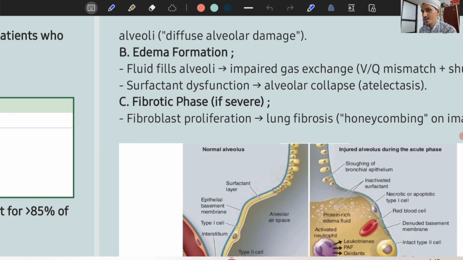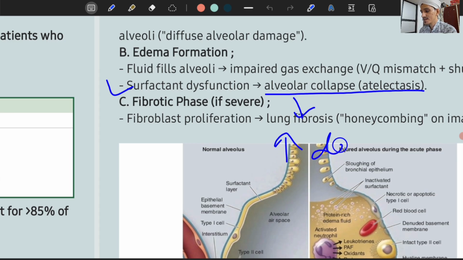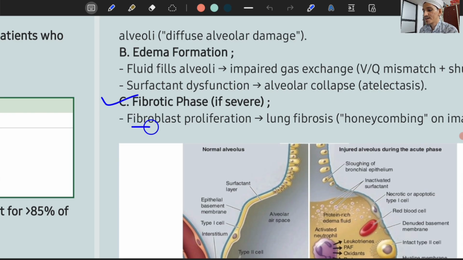Apart from filling the alveoli with this fluid, there is surfactant dysfunction, because inflammation will destroy type 2 pneumocytes which produce the surfactant. Because the surfactant is lost, surface tension of the alveoli is lost, and they will collapse. So atelectasis will occur, and this will cause increased dead space of the lung. The alveoli will collapse, so air will not be there, and the dead space will increase. The next phase is the fibrotic phase. If severe, there will be fibrosis of the lungs. Fibroblasts will come, proliferate and cause lung fibrosis, and this will appear as honeycombing on imaging.